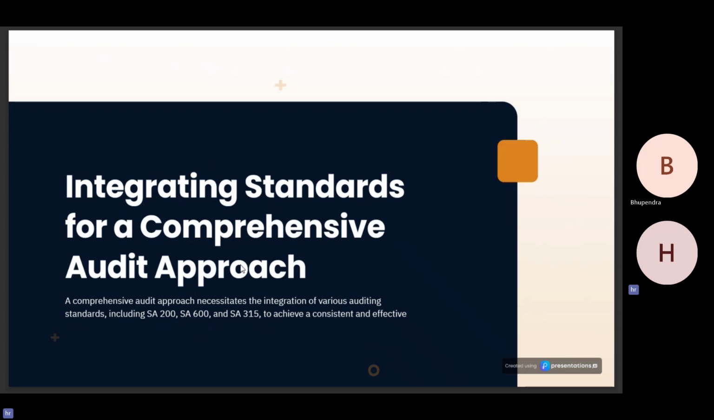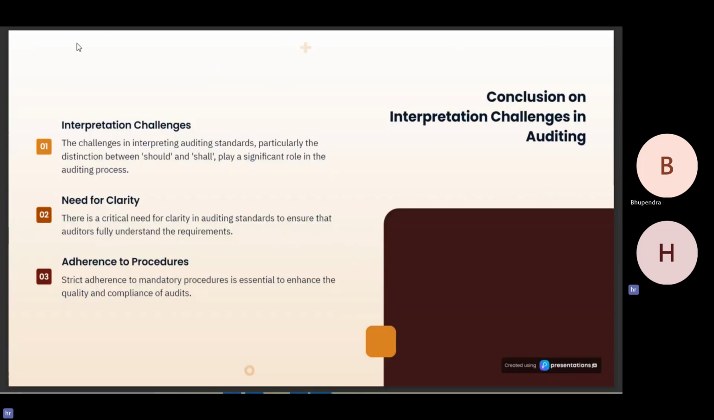The challenges in interpreting auditing standards, particularly the distinction between shall and should, play a significant role in the auditing process. There is a crucial need for clarity in the auditing standards to ensure that the auditors fully understand the requirements, and strict adherence to the mandatory procedures is essential to enhance the quality and compliance of the audit. Now I request Suhani to take over.